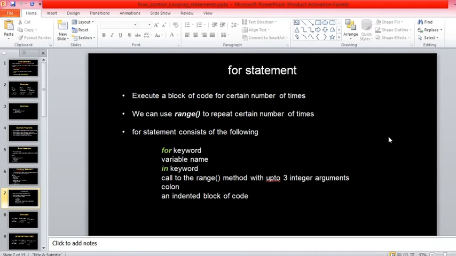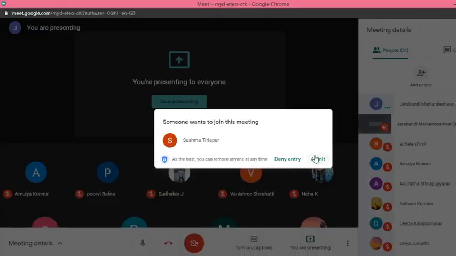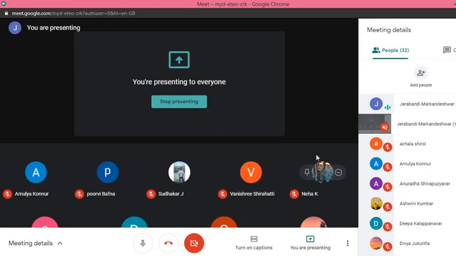So now, we have already used while loop to repeat for certain number of times. Suppose if you want to execute a particular code for certain number of times again and again, then we can use the while loop. Similarly, we can use even for loop also to repeat the code again and again.